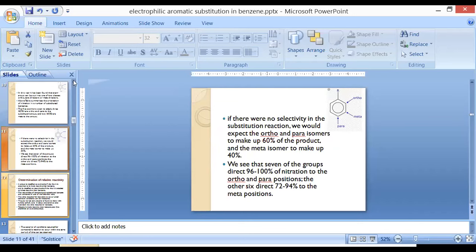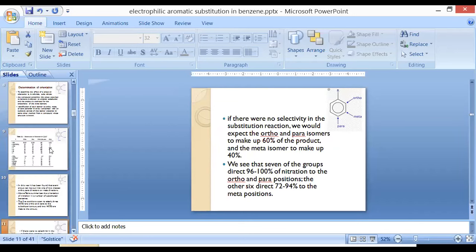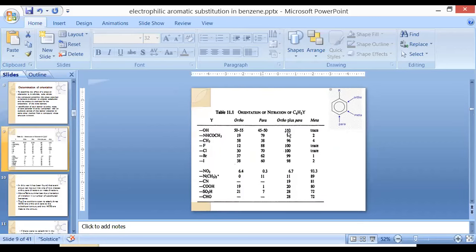Because in the given table we have seen that the halogen family, hydroxyl, bicarbonate and methyl, majority 98 to 100%, act at the ortho and para positions, with the least amount acting on the meta position. But this family of compounds, that is nitro, cyanide, acids, aldehydes, basically 70 to 94% will act on the meta position.